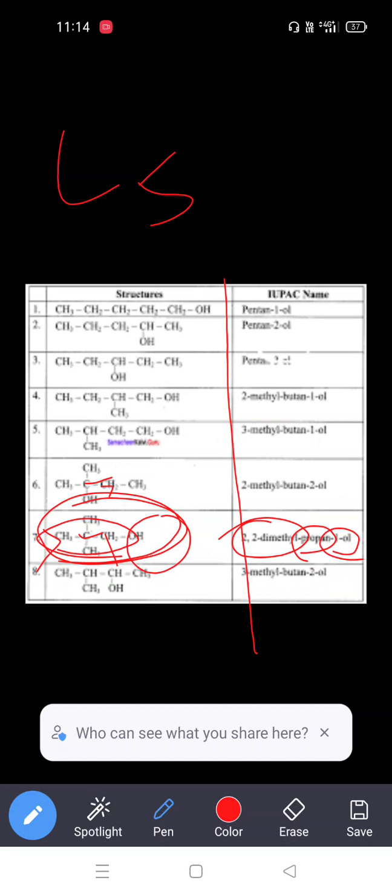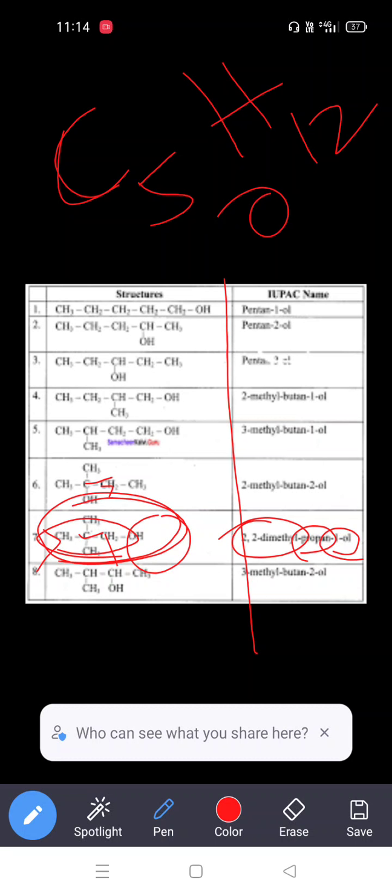These are different types of compounds which exist with the same molecular formula, C5H12O. So we can write them as structural isomers, and their properties are also different depending on their structure.